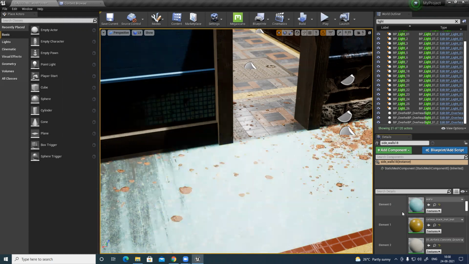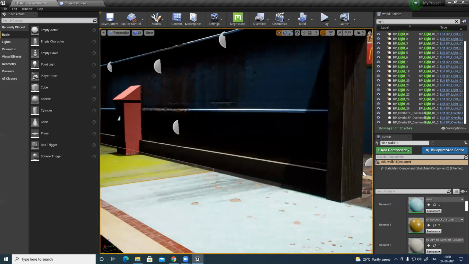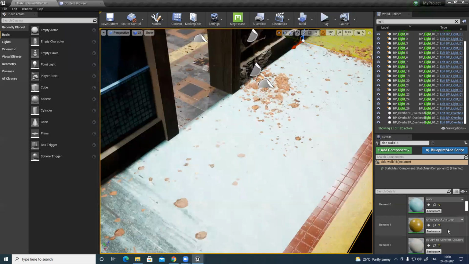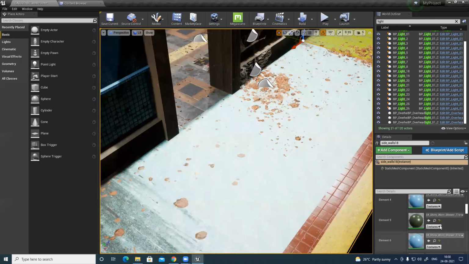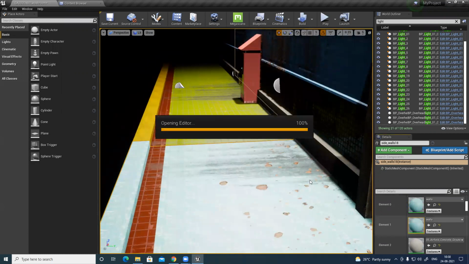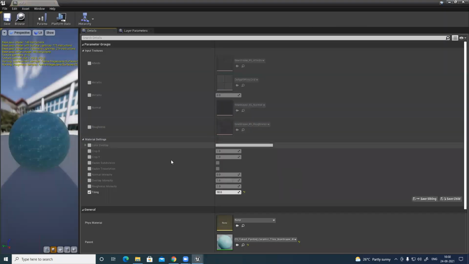It's updated, but it's updated in a different place. Okay. That's the second one, I believe. Tiling is fine.